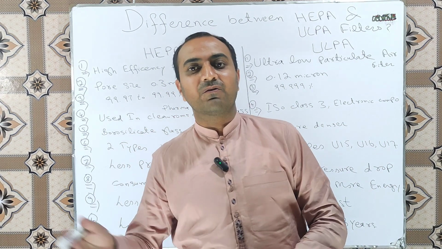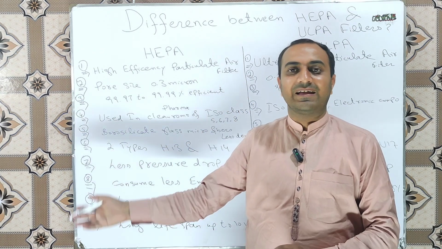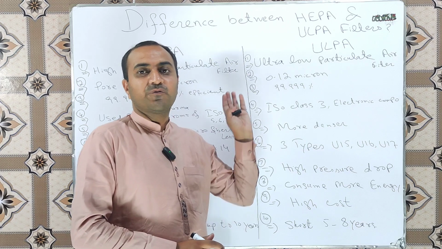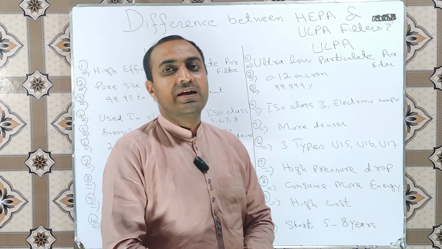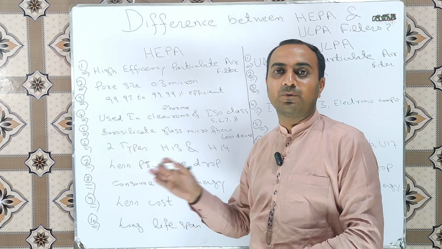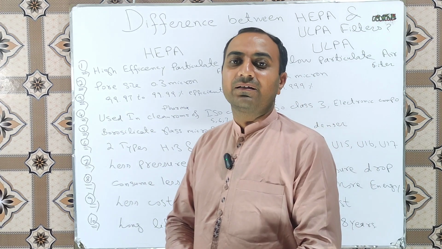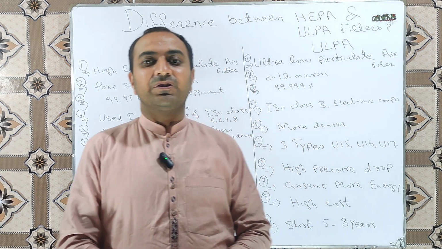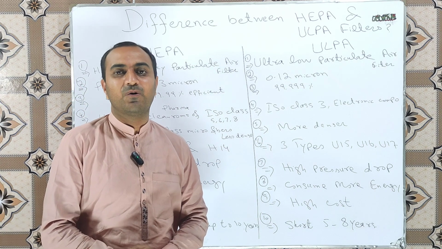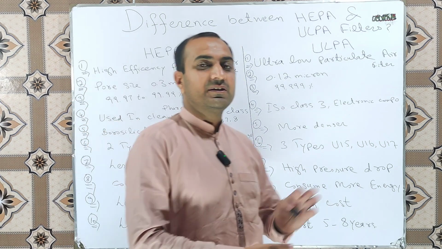And next one is the cost. HEPA filters are less costly as compared to the ULPA filters. Mean cost of ULPA filter is high. Next one is the lifespan. Lifespan of HEPA filter is up to 10 years, but the lifespan of ULPA filter is short as compared to the HEPA filters, and they have the lifespan of 5 to 8 years.